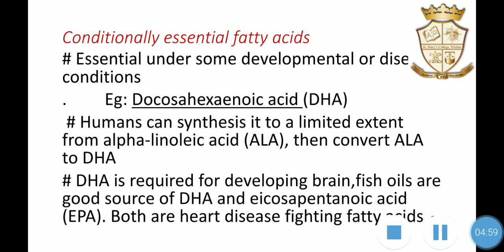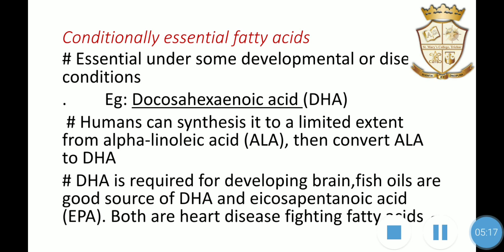DHA is more important for the developmental process. Humans can synthesize it from ALA, but babies and infants need to get it from food.